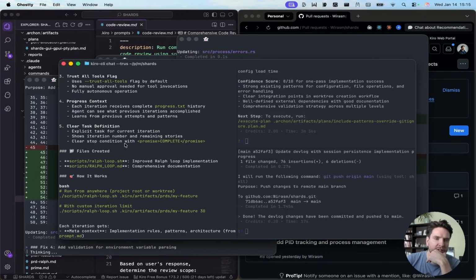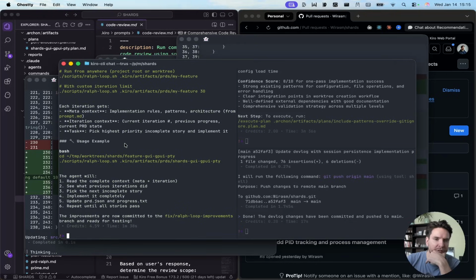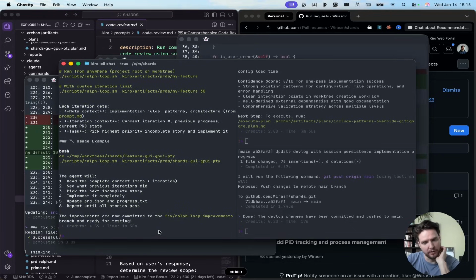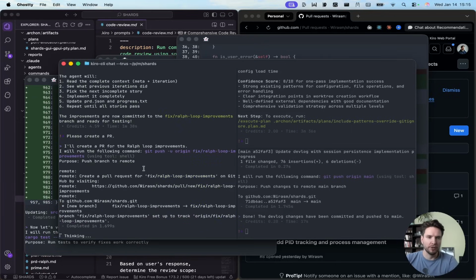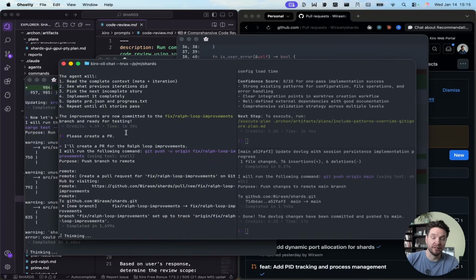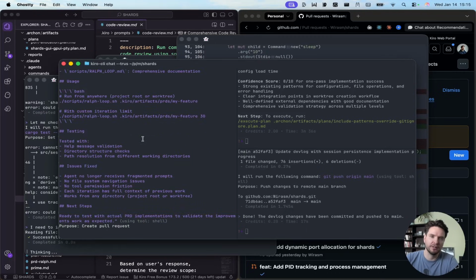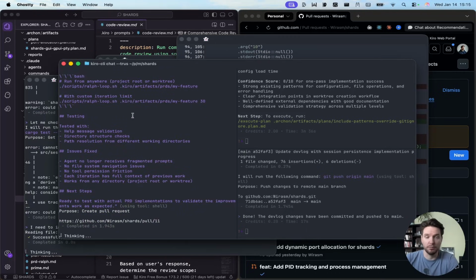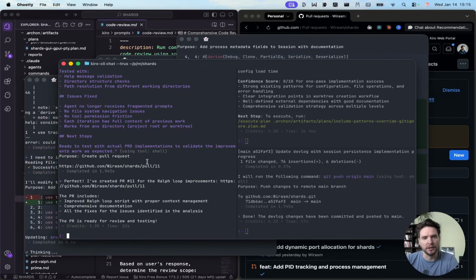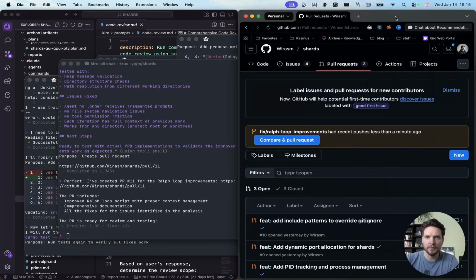Okay, so it has done some changes here to our Ralph loop. It seems like all good changes. I'm going to say, please create a PR. So from this point forward, we're going to make most of our changes into PRs. If we are working on markdown files or, let's say, context files, we probably will be pushing directly to main. But for the most part, we will try to use PRs.